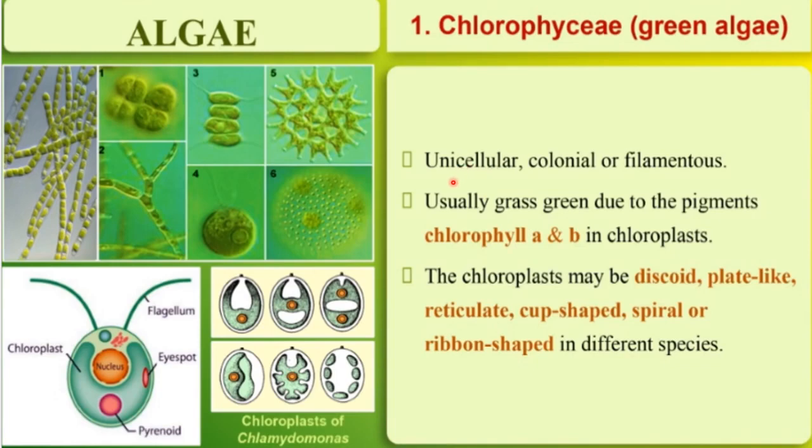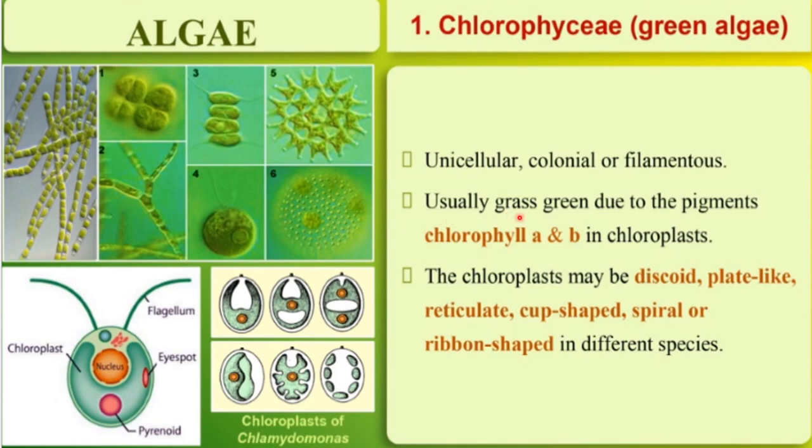So I showed you the diagram of Chlamydomonas in the previous lecture also. See here, this is Chlamydomonas, okay, and this is a single cell. So this is a unicellular chlorophyceae algae, right? Now you can see here, this is Volvox, okay, and this is a colony of algae. This is colonial form. So this is colonial type of chlorophyceae. Then here you can see this filament like structure, okay. These are of Spirogyra. So these filamentous structures are also found in chlorophyceae algae.